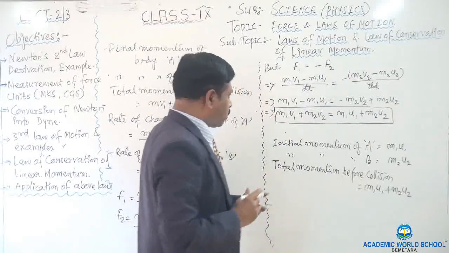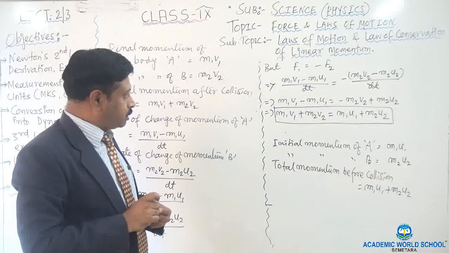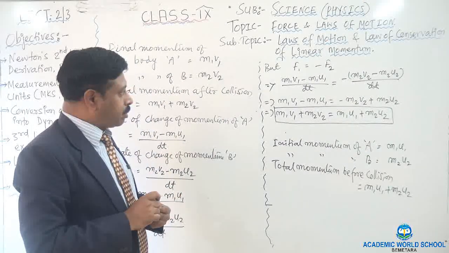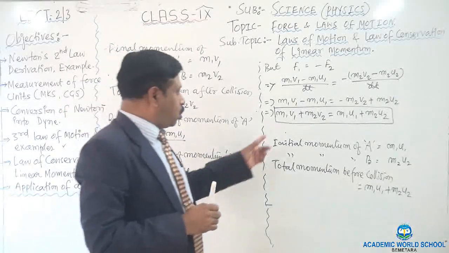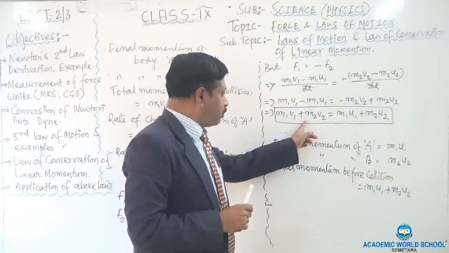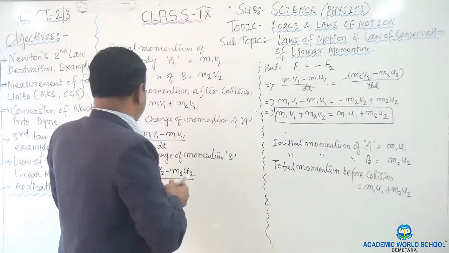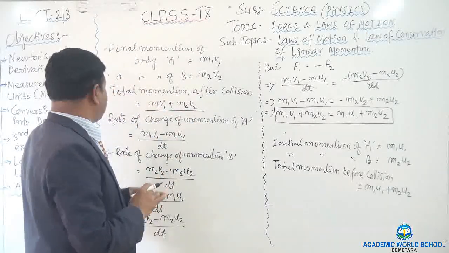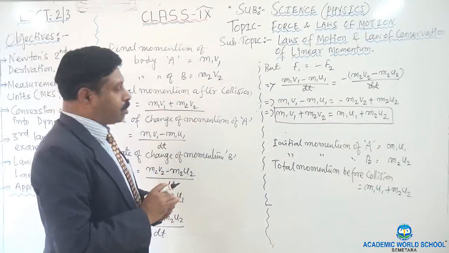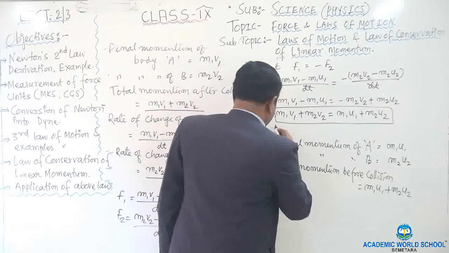Okay, so now I got m1 v1 plus m2 v2 is equal to m1 u1 plus m2 u2. So what is that? First you see what is m1 v1 plus m2 v2. What is that? Total momentum after collision. I can write it: total momentum after collision